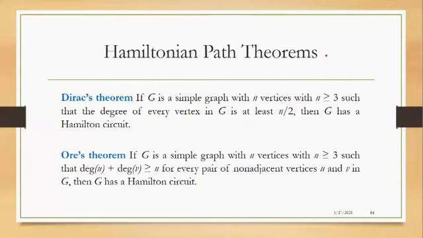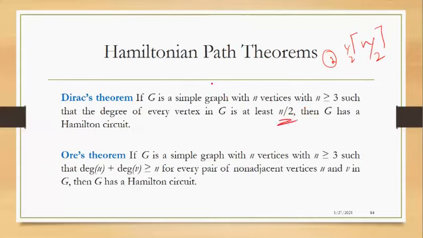If we have 3 vertices, then the degree should be at least half of that, 1.5, so I take the ceiling value, which is 2. So if the degree is at least half the number of vertices in the graph, then it will have a Hamilton circuit.